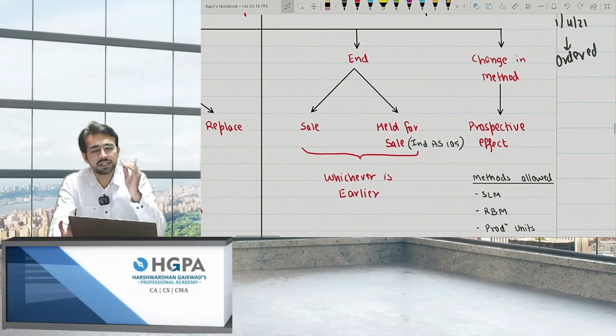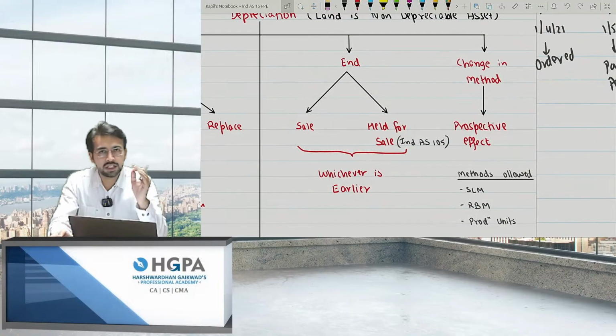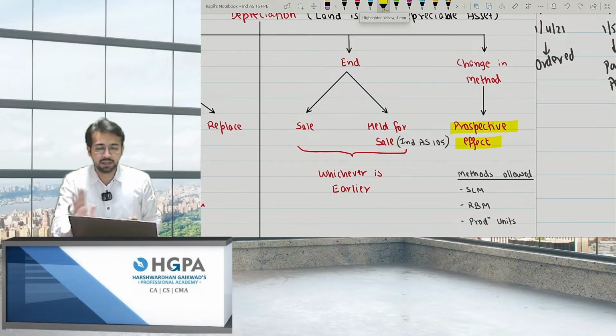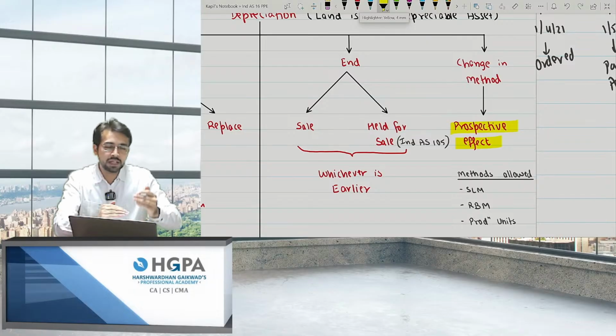Next, is a change in method allowed? The answer is yes. Change in method is allowed. That is, you can go from SLM to RBM or RBM to SLM. The change is allowed, and it should be prospective, not retrospective. That is, you should start the depreciation change right from now, not from the previous years.